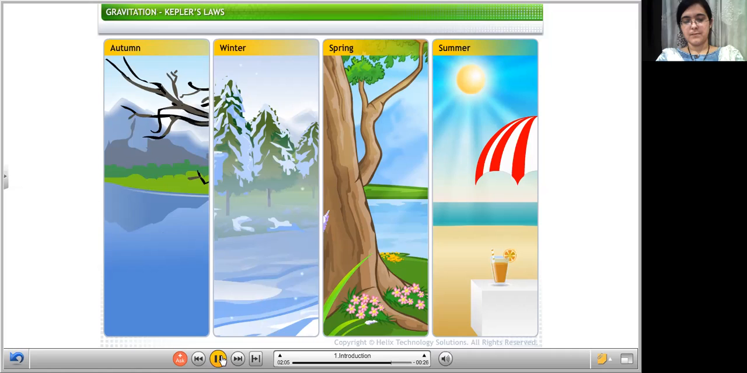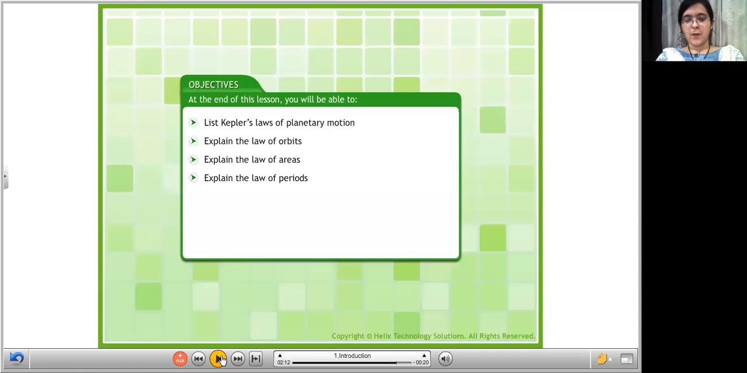In this lesson, you will learn about Kepler's laws of planetary motion. What are the topics that we will cover in this module? First, Kepler's laws of planetary motion, then their explanation in detail. What are they called? Law of orbits, law of areas, and law of periods. These are the Kepler's laws that we will study.